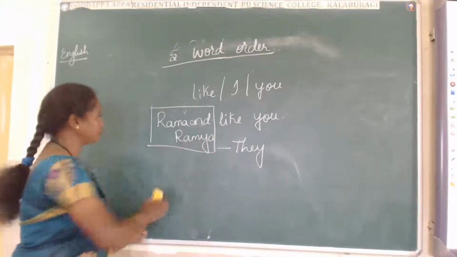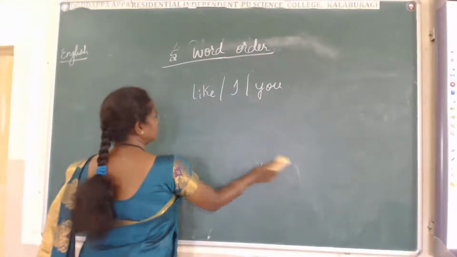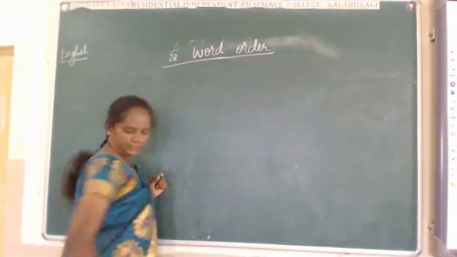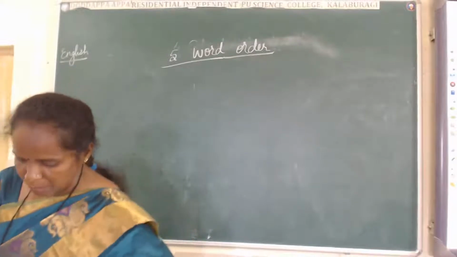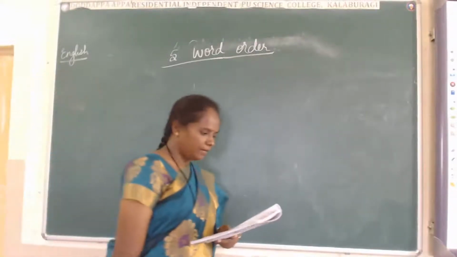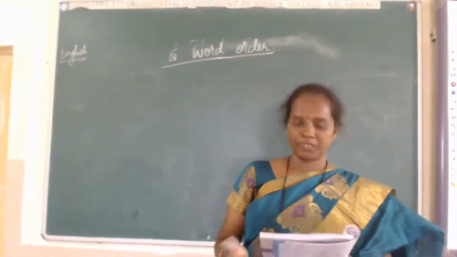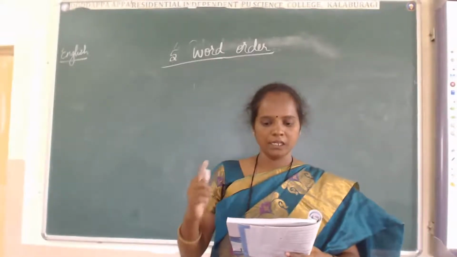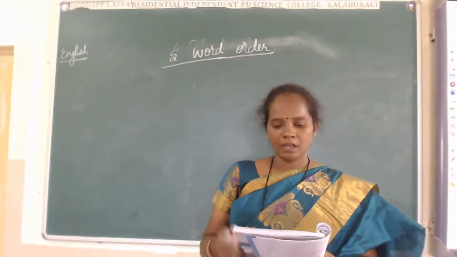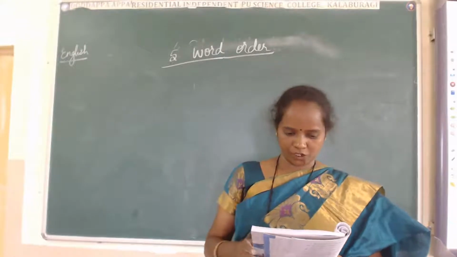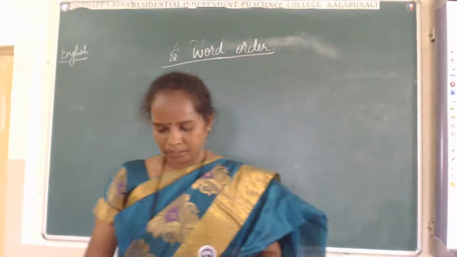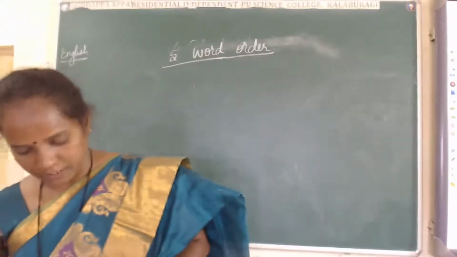Got this one? Okay. This is a very simple sentence. I gave it in a different manner. And French, I speak. What is the answer here? I speak French. These are the examples for arranging the sentence.